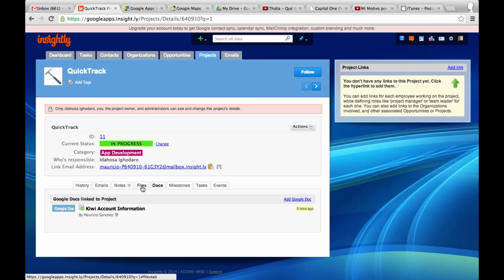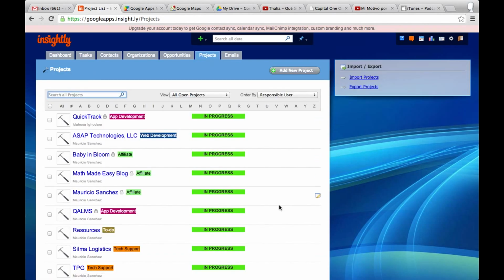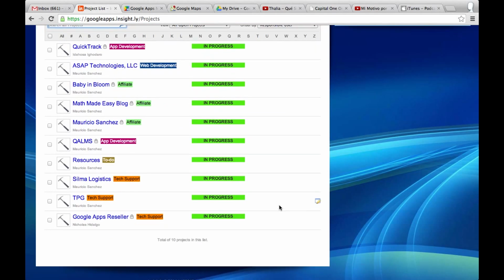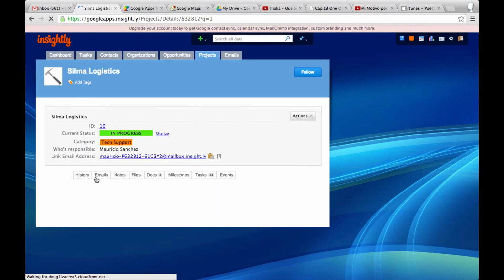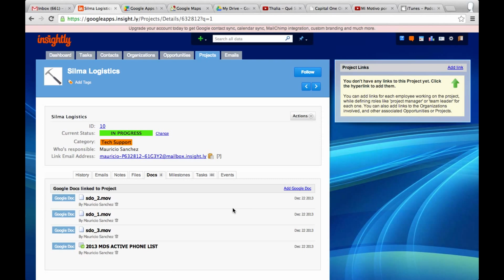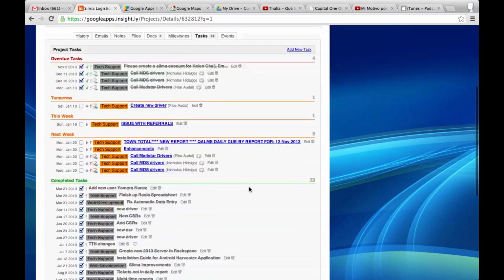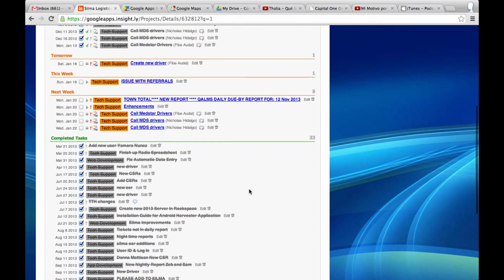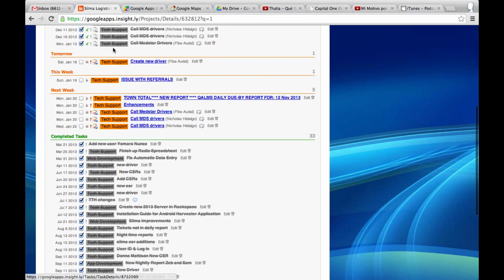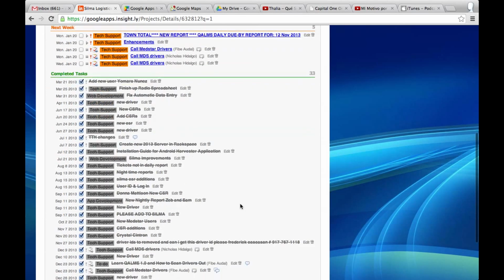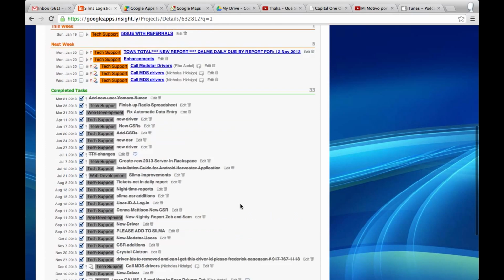So this is how I run my tasks, my projects, and how I manage the tasks of those who work for me. These are some of the reasons why I absolutely love this application, especially because I can look at everything in one place and I don't have to go crazy. See, here is one of those. This project itself has 44 tasks, and it shows me some of them were overdue, what we're looking at tomorrow, this week, next week, all the things we have completed for the project.